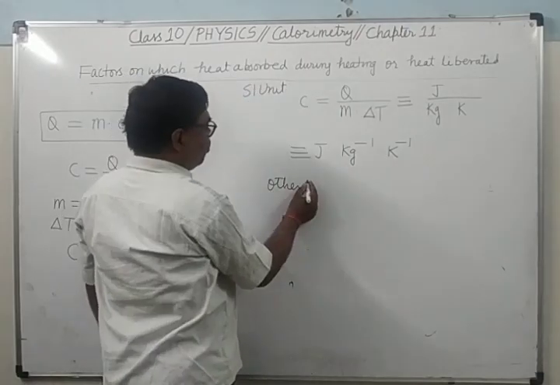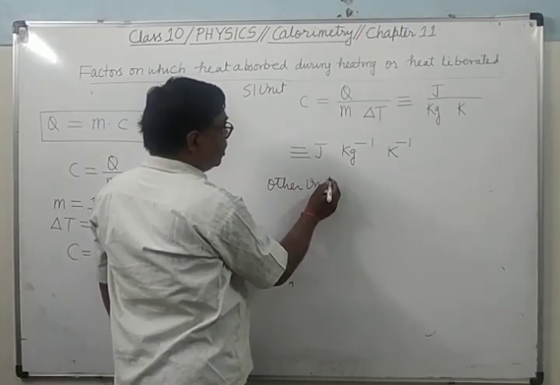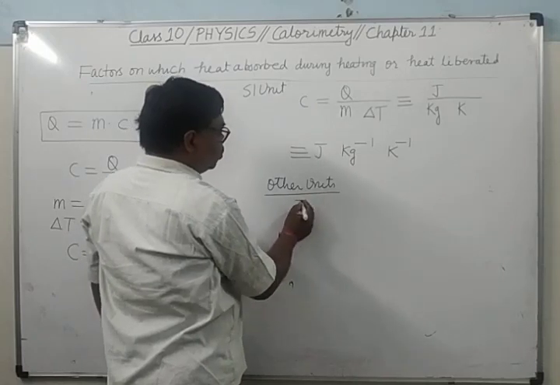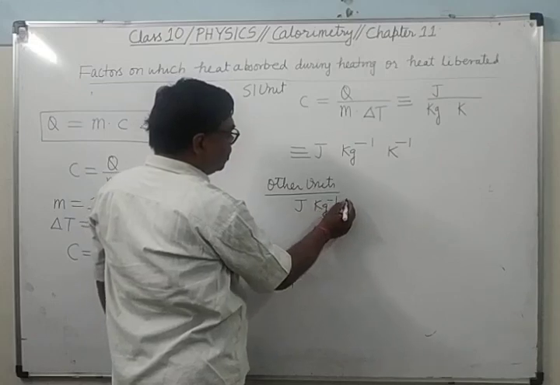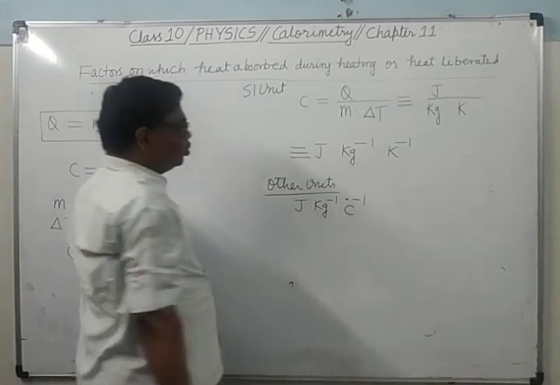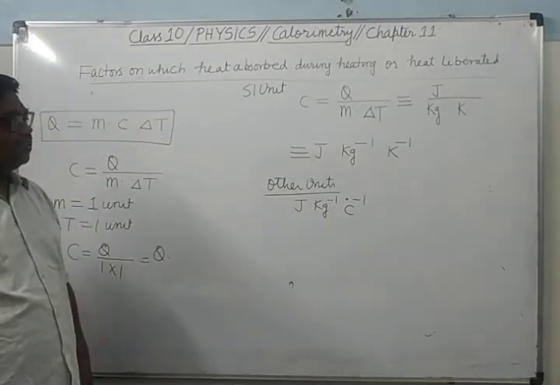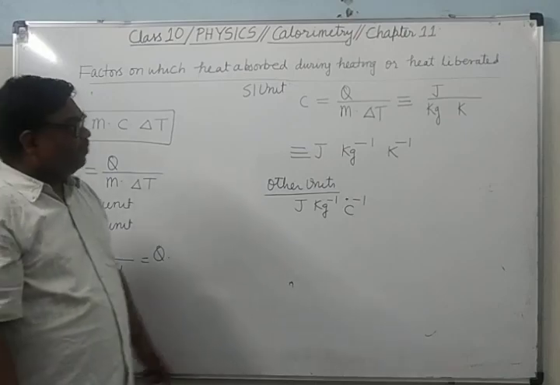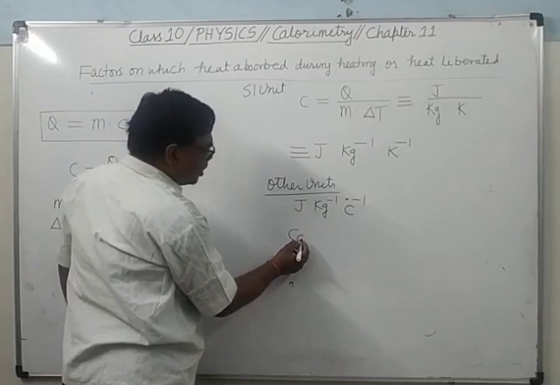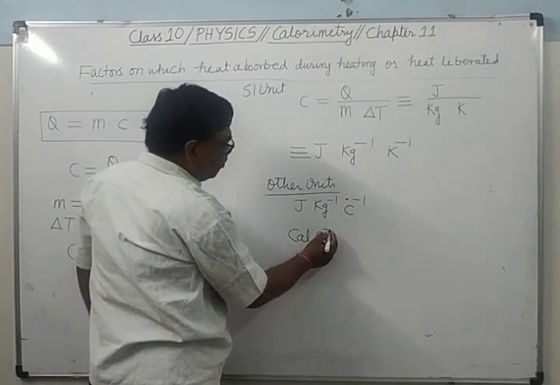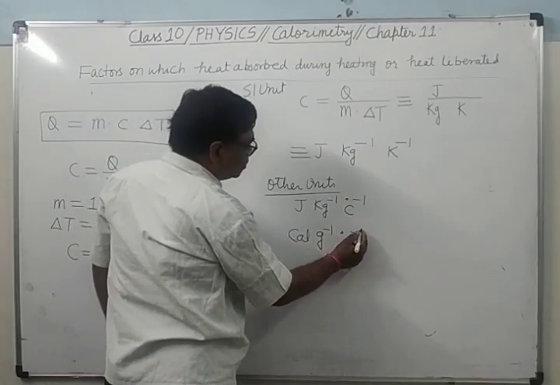Other units will be what? It will be joule per kg per degree Celsius. If you take calorie and gram, it will be calorie per gram per degree Celsius.